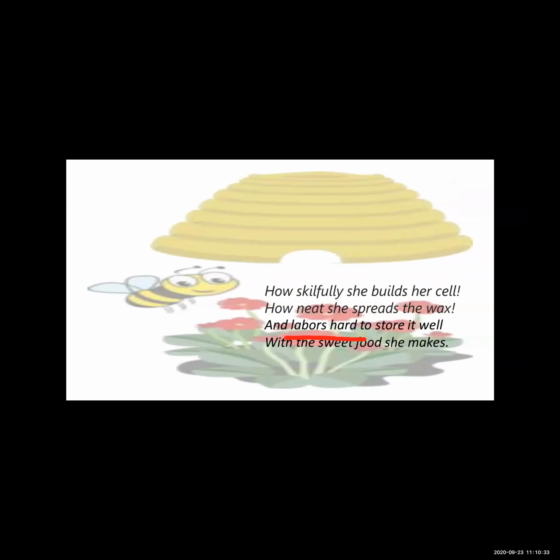So here in the second stanza, the poet tells us that the female honeybee skillfully builds the cell inside the honeycomb.